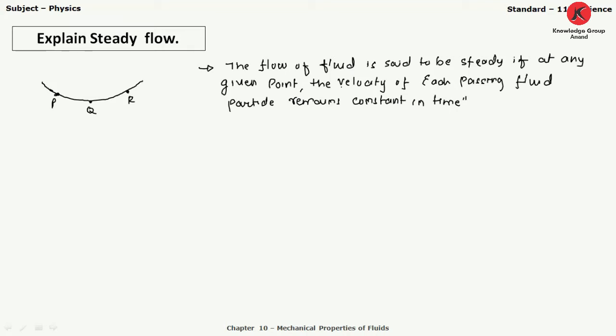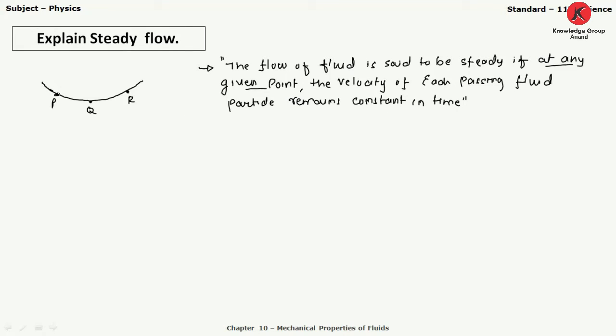So this is the definition of steady flow. The flow of a fluid is said to be steady if at any given point, let's say consider here it is point P, at any given point the velocity of each passing fluid particle remains constant in time.